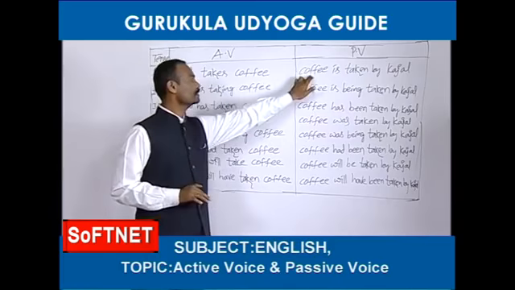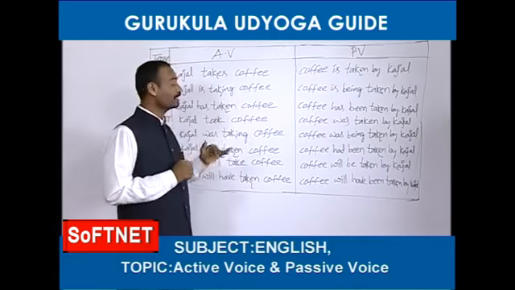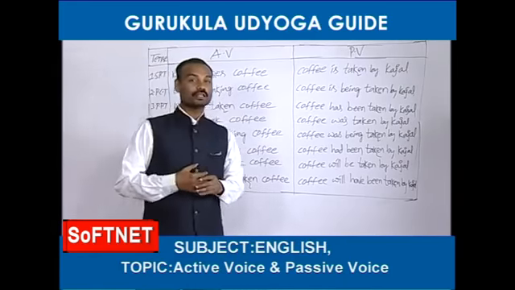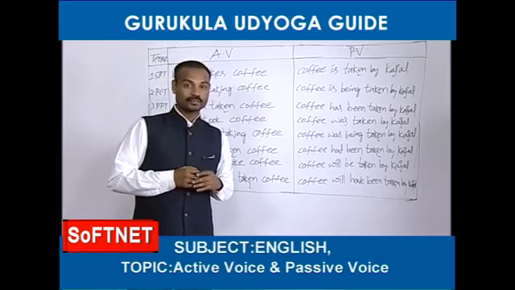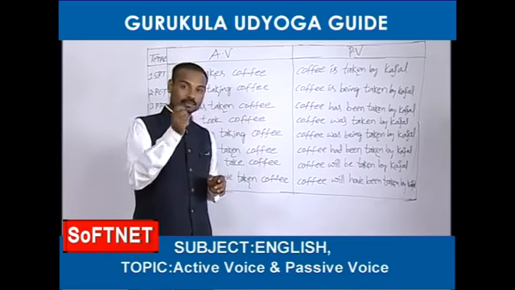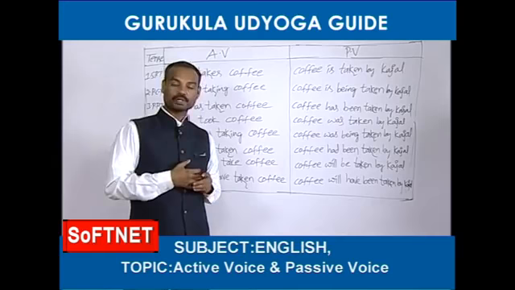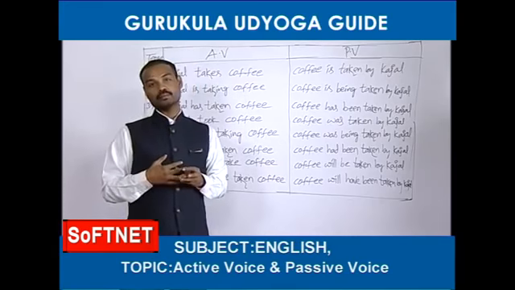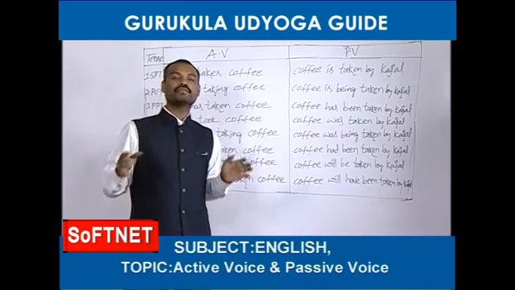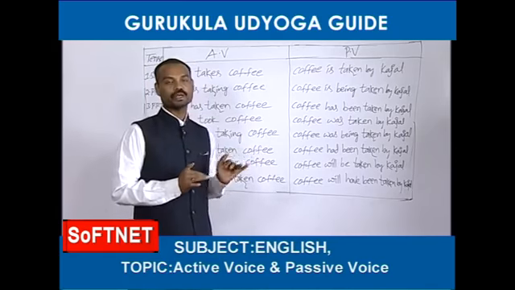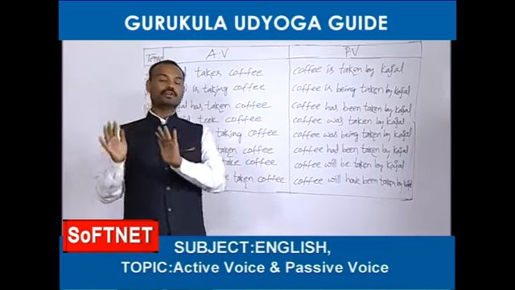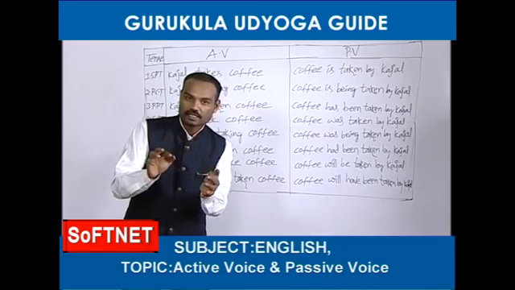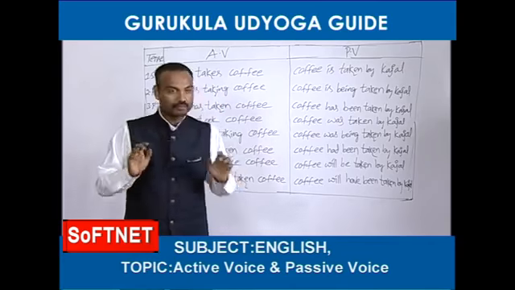Now we are going to change this active into passive voice. Friends, one more thing. Whenever you are going to change an active voice into passive voice, first you should try to catch which tense it is, whether it is simple present tense or present continuous or present perfect tense, or what tense it is. If you can find out the tense name, it becomes very easy for you to change that active voice into passive voice. So friends, please remember, before changing an active voice into passive voice, first try to find out which tense it is, from which tense it has been given.